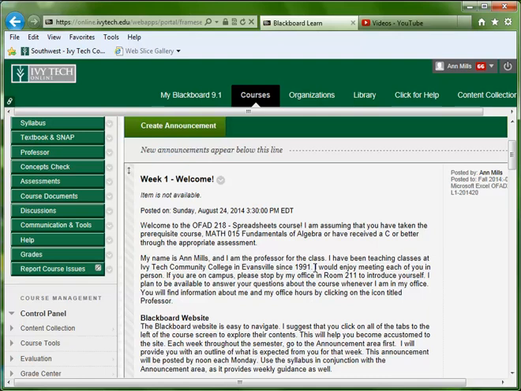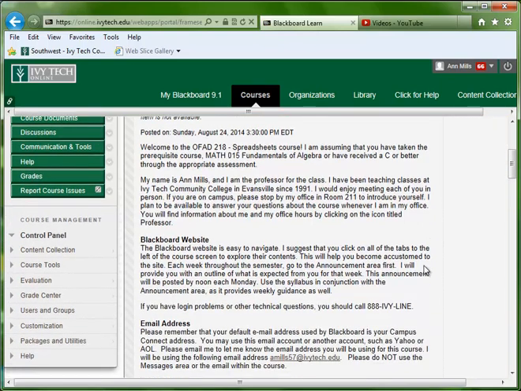and if there are any changes that have been made on the syllabus or any additional directions or instructions that I want to give you for that week, you can find those in the announcement area. So you'll still want to allow the course calendar to be your guide, but come to the announcement area also just to see if any changes have been made or anything that I need to share with you for that week. You'll notice that there's a welcome message in the announcement area, and I would like for you to review through that.